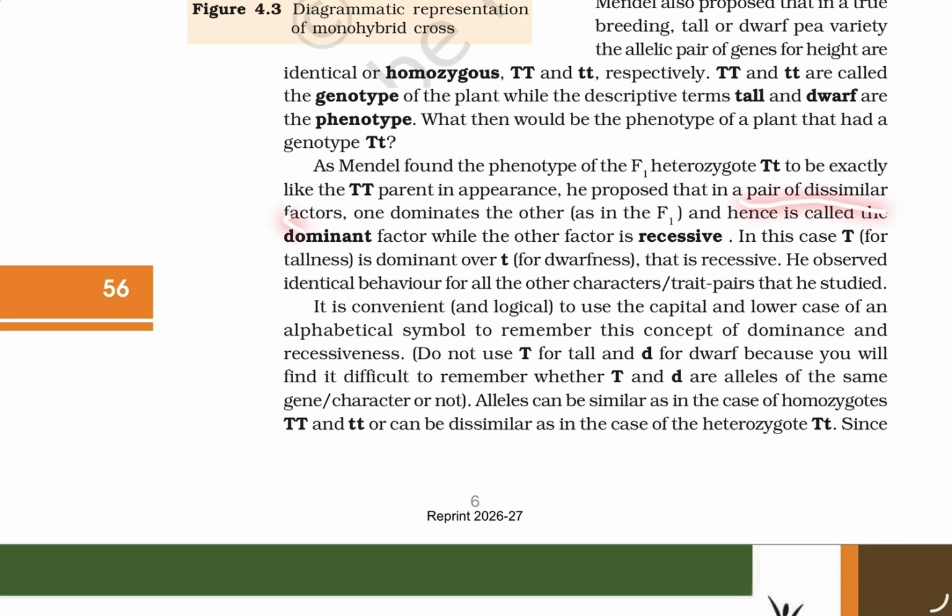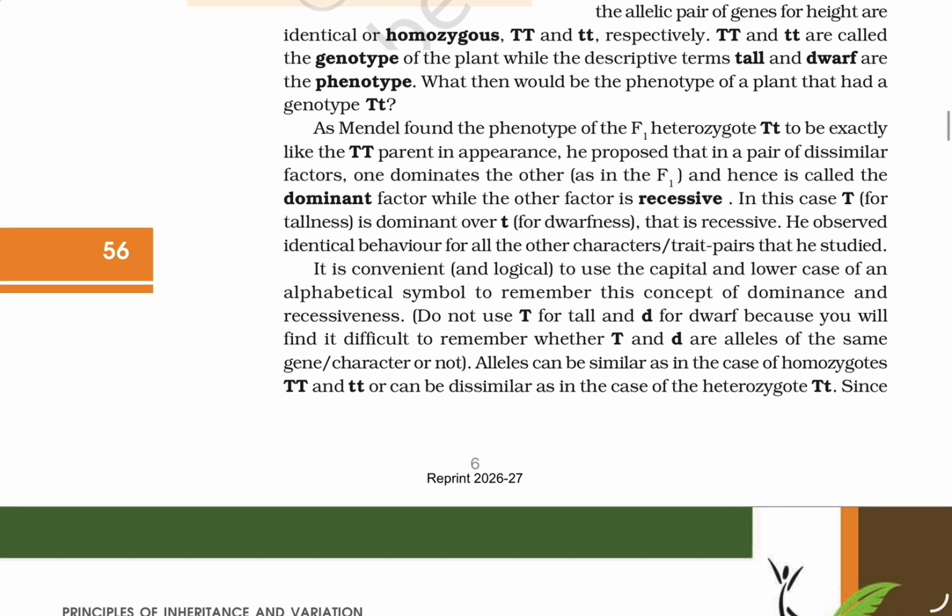He proposed that in a pair of dissimilar factors, one dominates the other as in the F1, and hence he called it the dominant factor, while the other factor is recessive. In this case, capital T for tallness is dominant over small t for dwarfness, which is recessive.